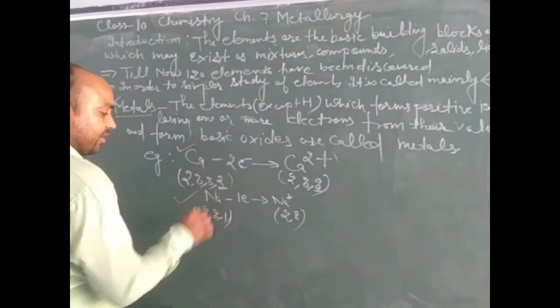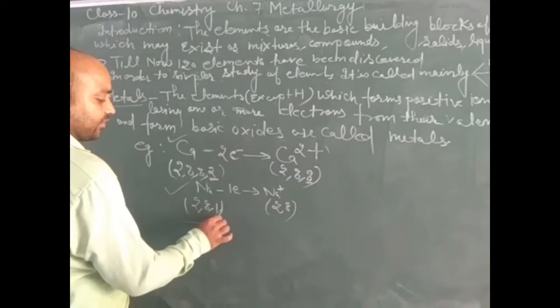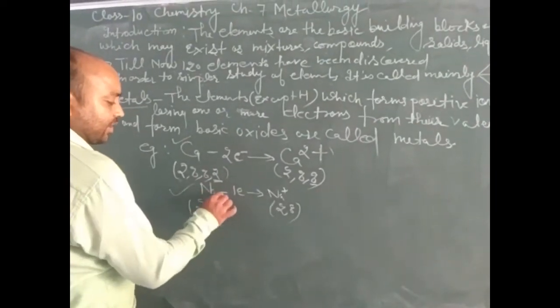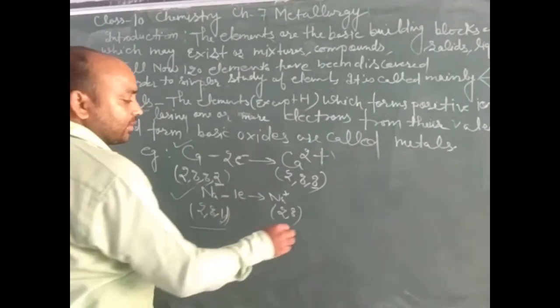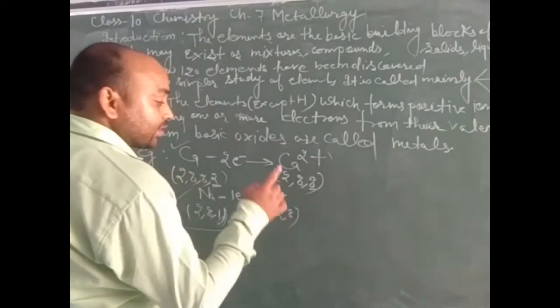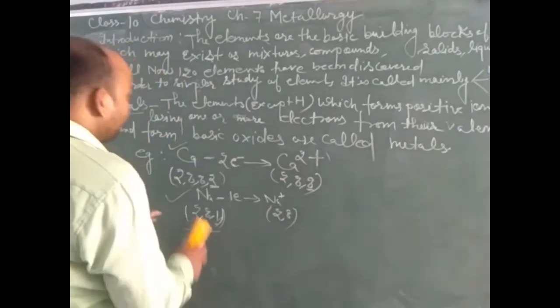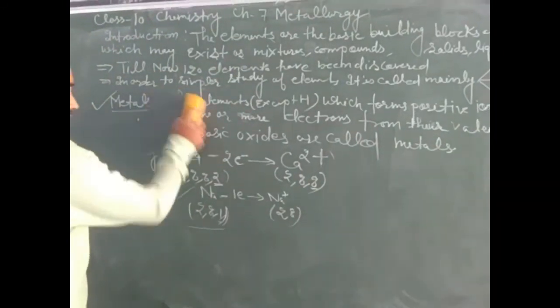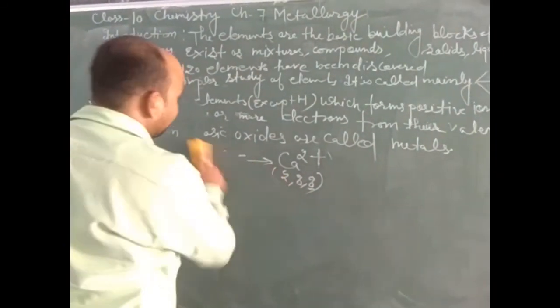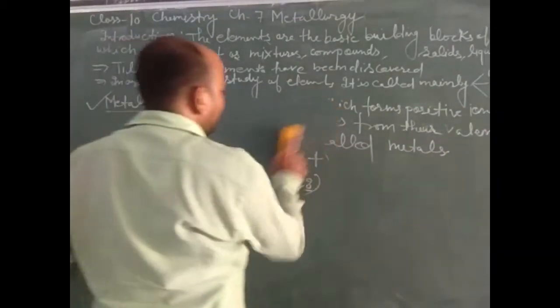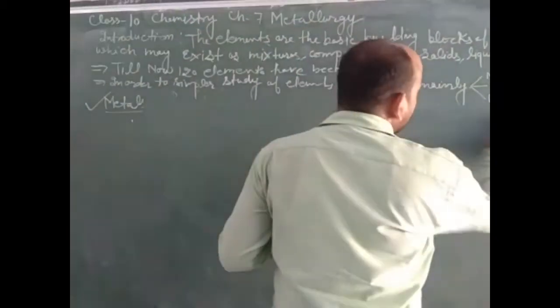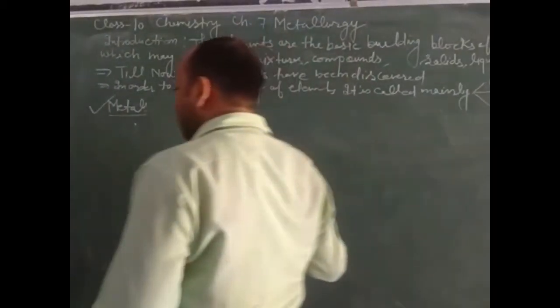In a similar way, sodium has 1 electron in its valence shell. When 1 electron is lost by sodium, then sodium forms a cation which has 8 electrons in its valence shell. Now we know that this Na plus ion becomes balanced totally. Now we will discuss a few criteria about metals.